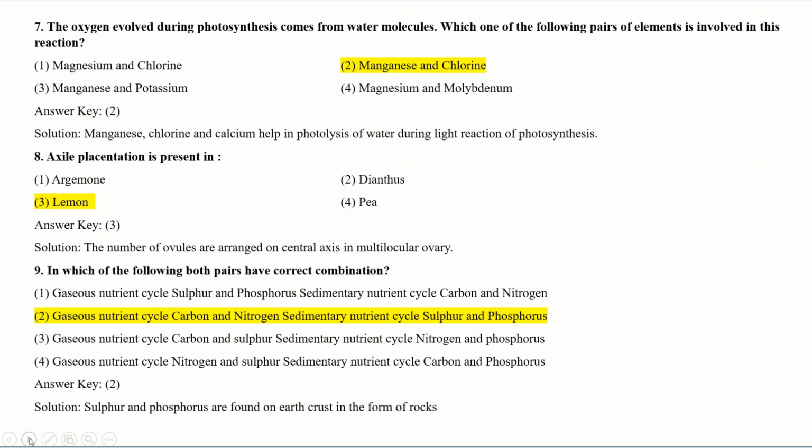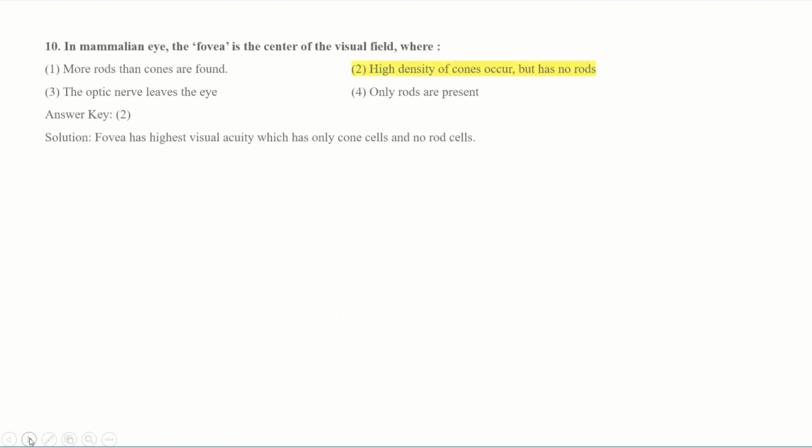Think about all these options, and find which has the gaseous nutrient cycle and the sedimentary nutrient cycle correctly. So the correct answer is option second: gaseous nutrient cycle for carbon and nitrogen, and sedimentary nutrient cycle for sulfur and phosphorus. This should be the correct answer for this question.